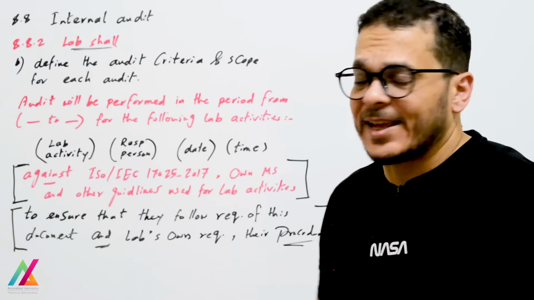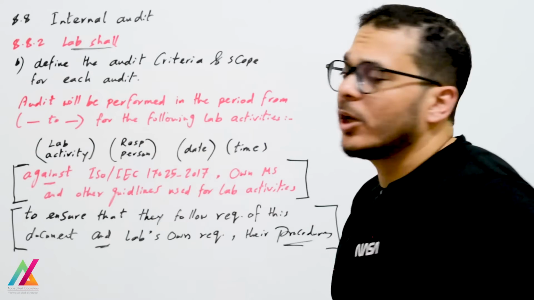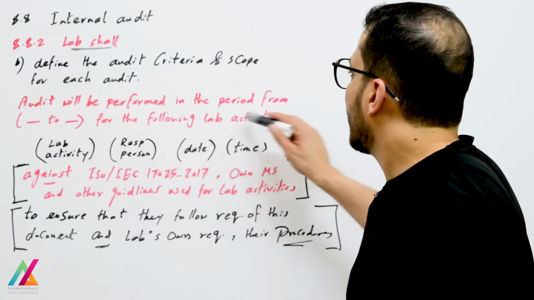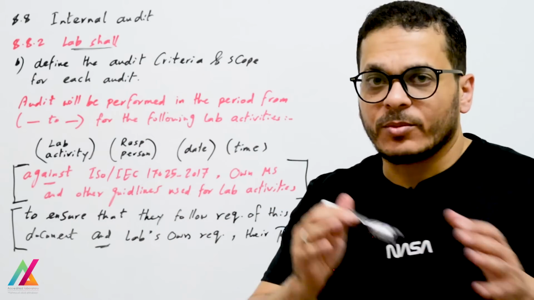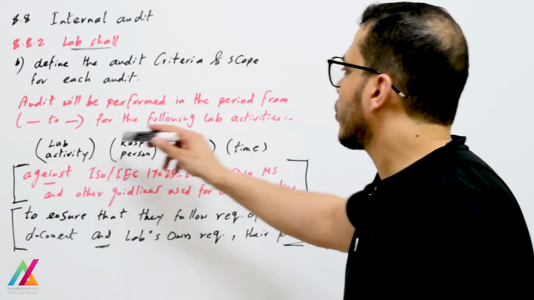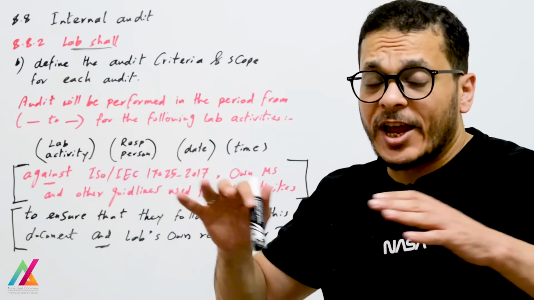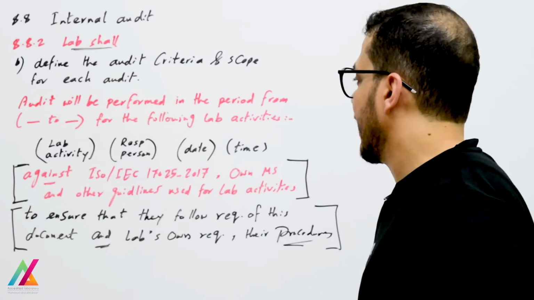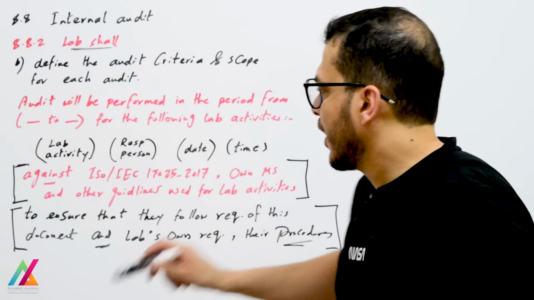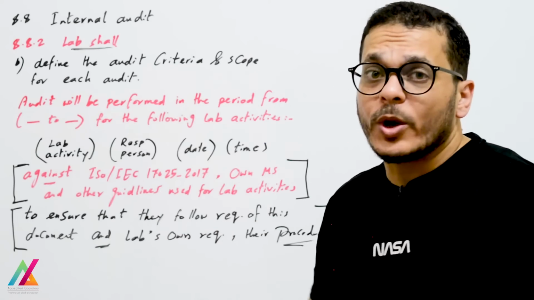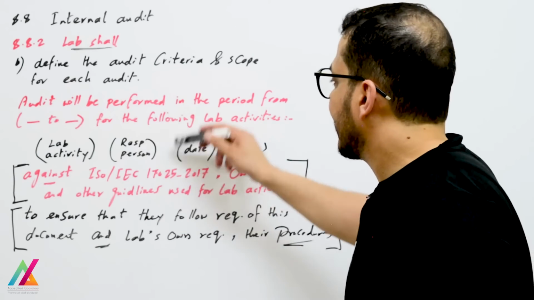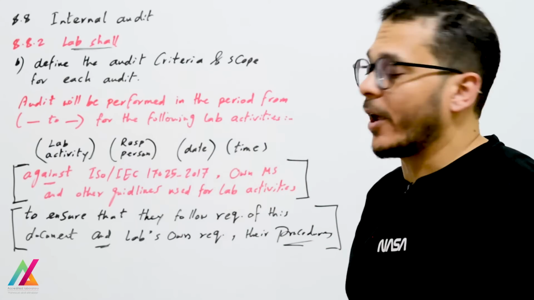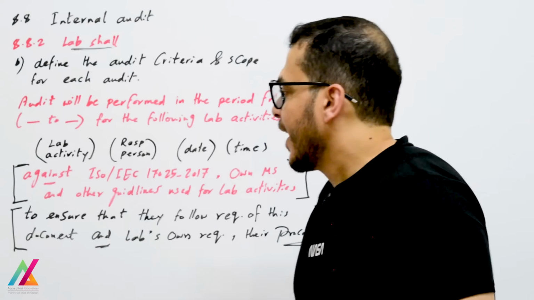So what you will send to him: the audit will be performed in the period from this date to this date, for the following lab activities. It shall cover all lab activities inside the lab. The lab activity name, the responsible person who will conduct the audit, and the date and in which time exactly.